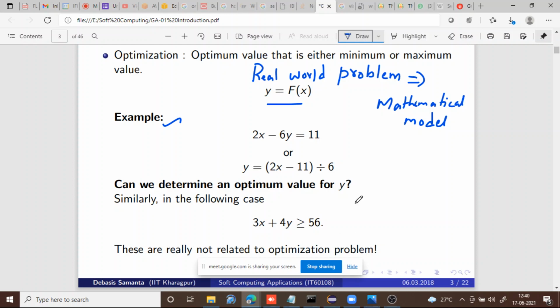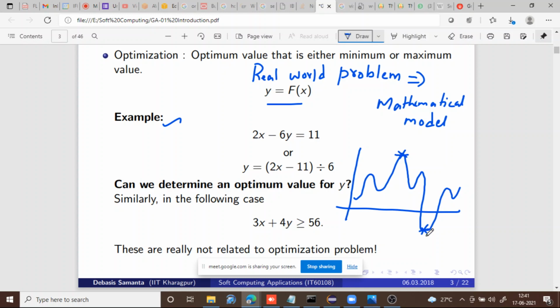For an optimization problem, there will be some maximum point and there will be some minimum point. If you draw it as a graph, it may be something like this. If it is like this, then you can say that this is the maximum point and this is the minimum point.